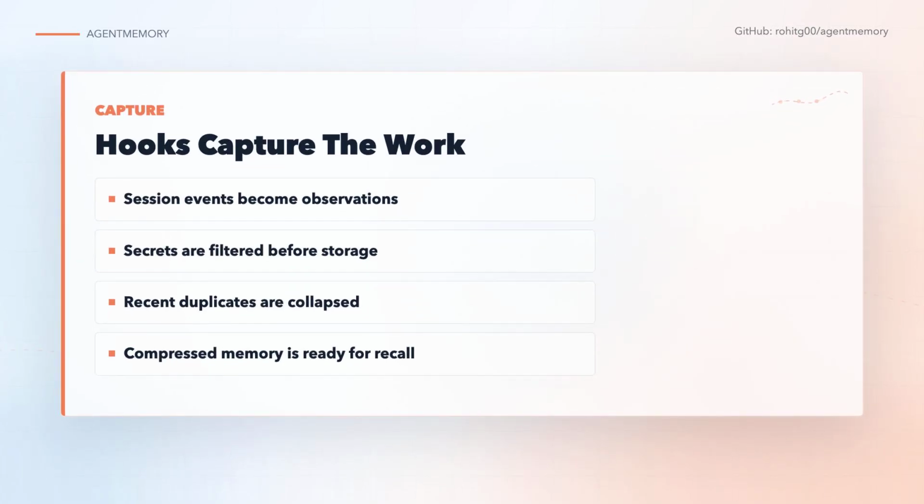The automatic capture is what separates this from a memory file. Hooks run when a session starts, when the user sends a prompt, before and after tool use, before compaction, and when the session stops. The system records work as it happens. Then it filters secrets, deduplicates recent observations, compresses the material, and stores it as memory.